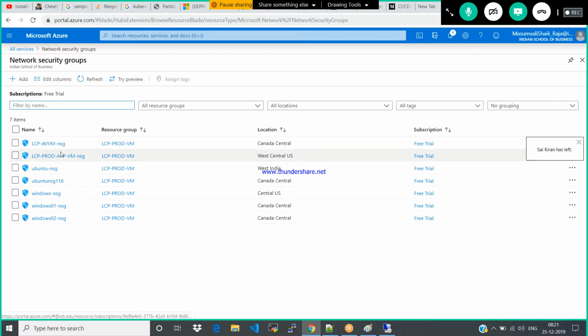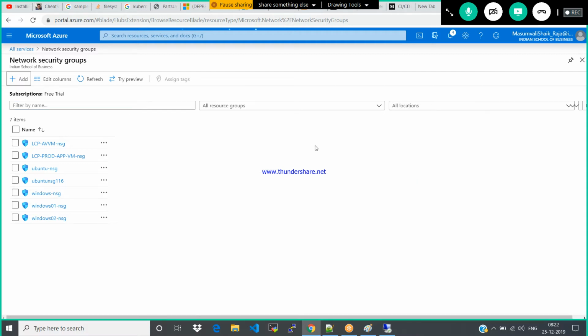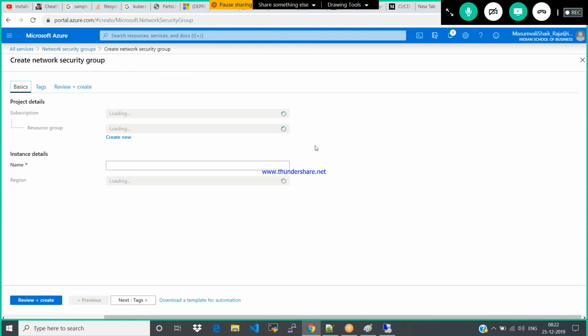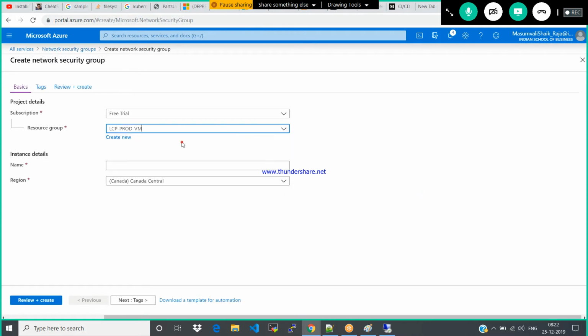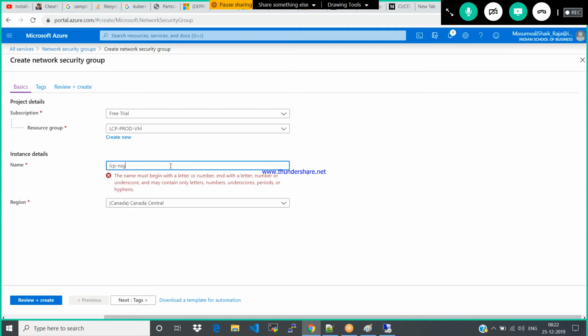See, this is the default network security group which is created by default. Now I would like to create my own network security group to allow or deny the traffic. Just add. What is the name? LCP NSG. Just say create.